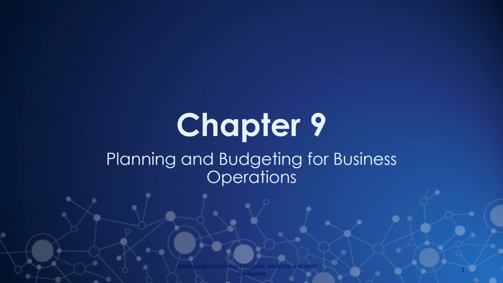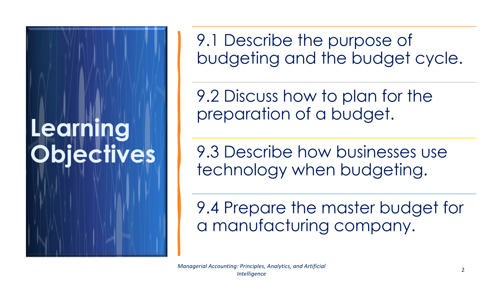In this chapter, we will walk through the budgeting cycle and then learn how to prepare a full master budget for a manufacturing company. Here are the learning objectives for Chapter 9. At the end of this chapter, you should be able to describe the purpose of budgeting and the budget cycle, discuss how to plan for budget preparation, describe how businesses use technology when budgeting, and prepare a master budget.